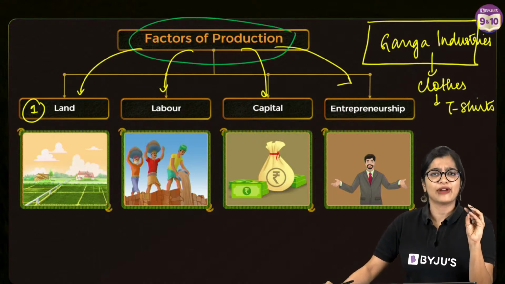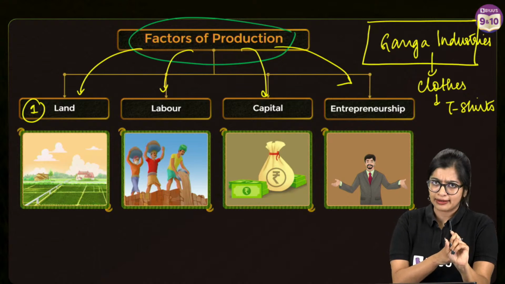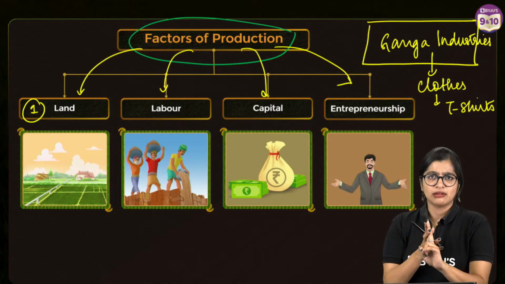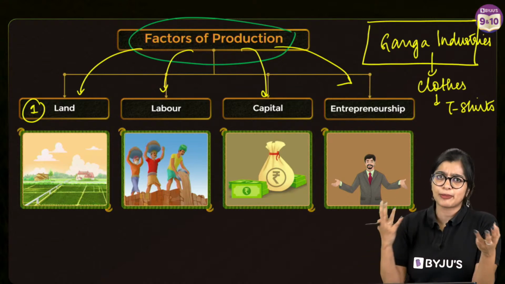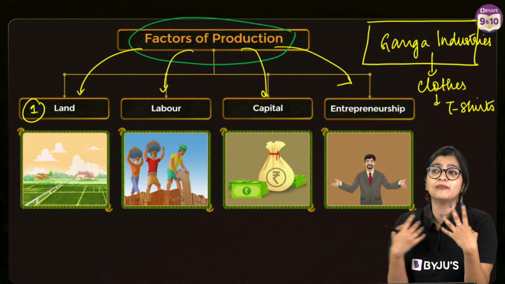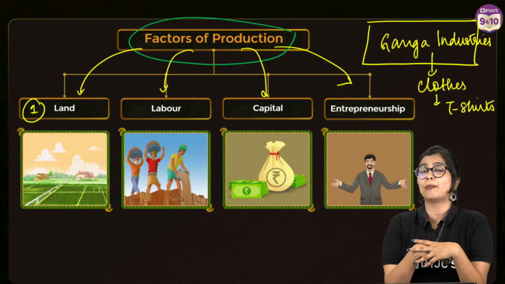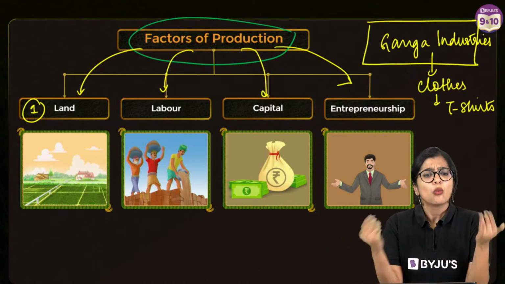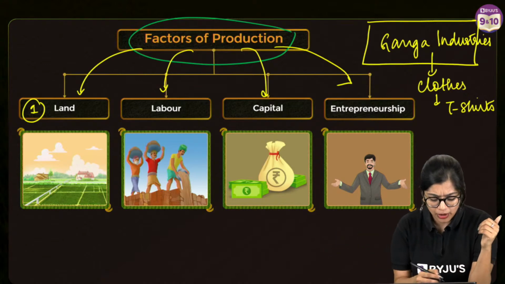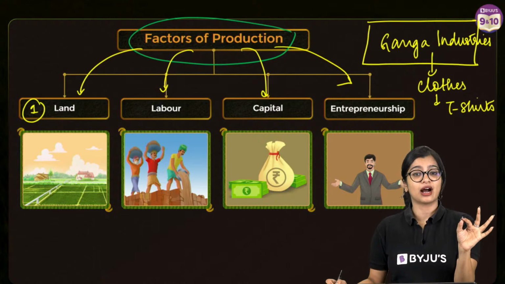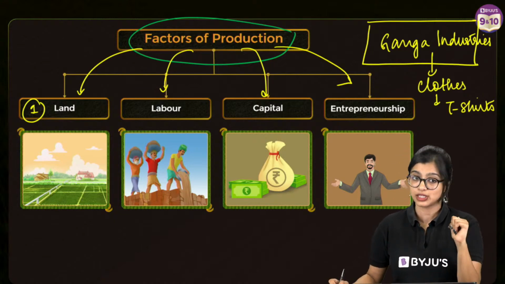Now, if I want to have a factory, whether it is to build a factory, or do farming, or maybe open up a shop, or maybe open up a school, or open up anything as a matter of fact, what would I require? Here, I would require land. So land becomes the first requirement in this particular case.